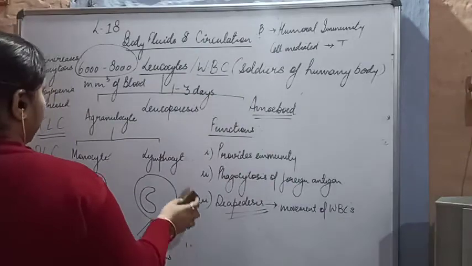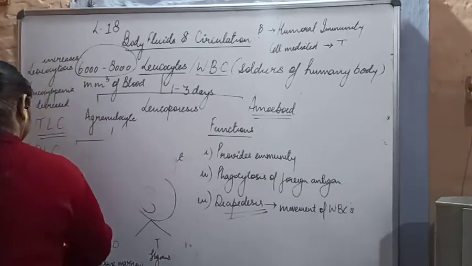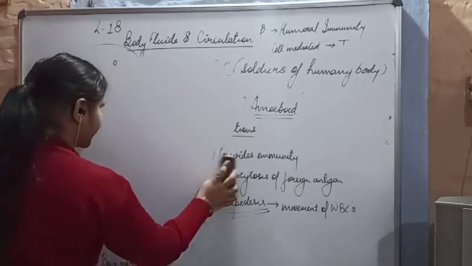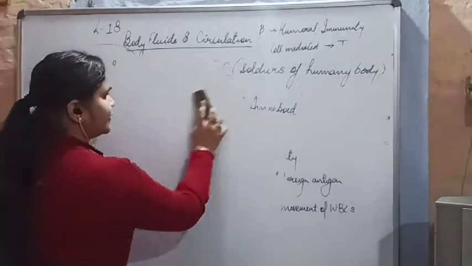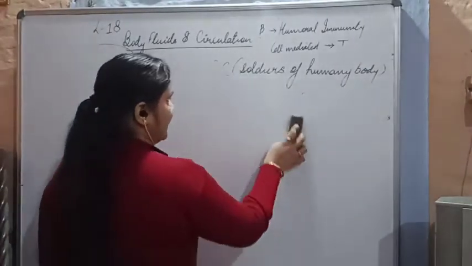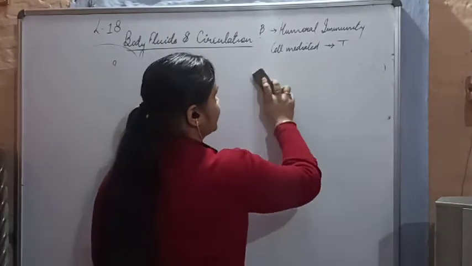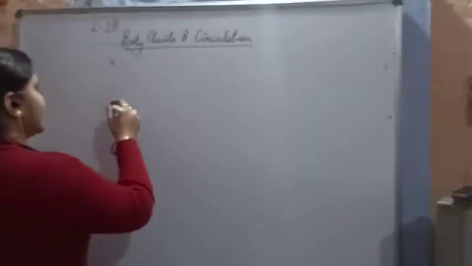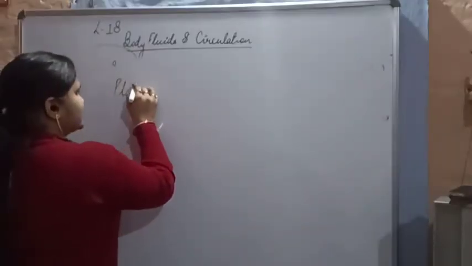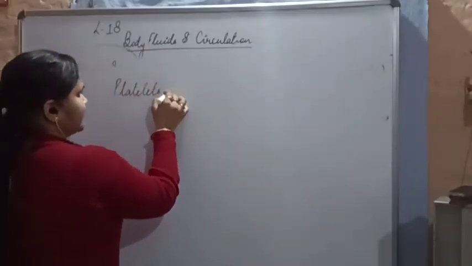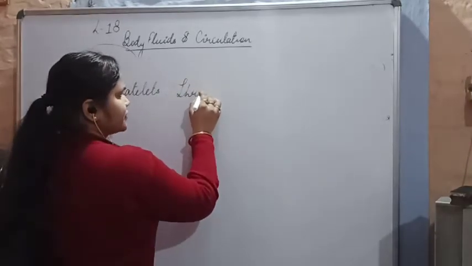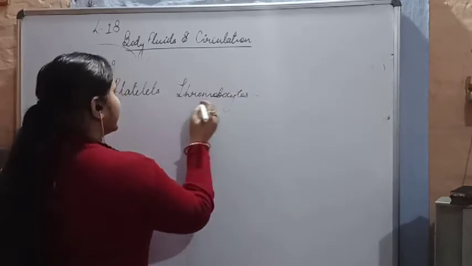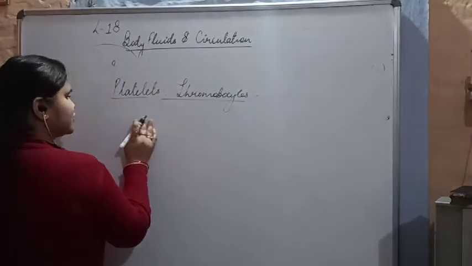Then we will see about the last formed element, that is the platelets. Now what are platelets? In an adult human being, the platelets are present at 1,65,000 to 3 lakhs. Okay, so that is the concentration of the platelets. So here we are going to start with the platelets. Platelets are called thrombocytes, and platelets' important function.